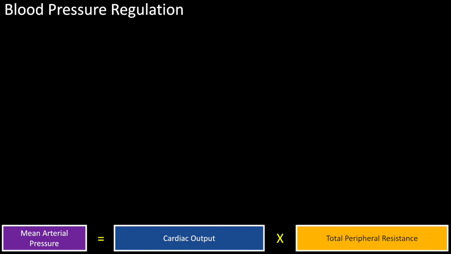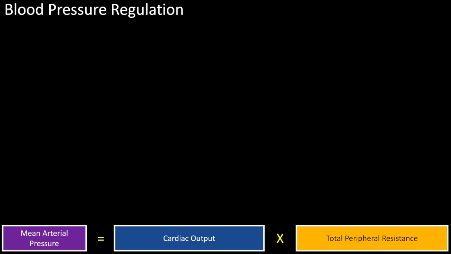In this video, we will review the regulation of mean arterial pressure. Mean arterial pressure, like its name suggests, is the average pressure inside of the systemic arteries, and it's one measure of blood pressure used clinically. Mean arterial pressure can be calculated from cardiac output and total peripheral resistance. In other words, blood pressure is regulated by cardiac function and by blood flow through arteries.